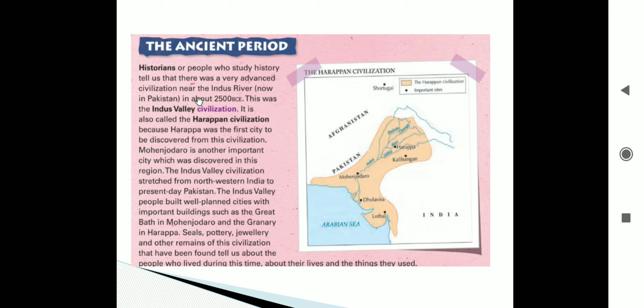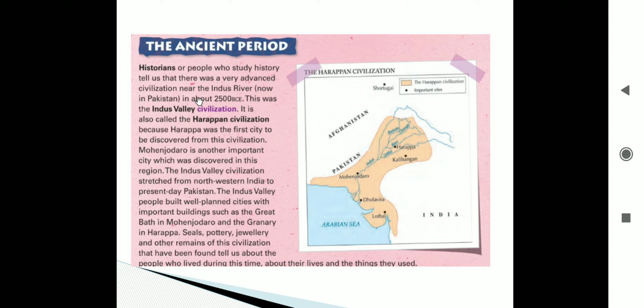The Indus Valley people built well planned cities with important buildings such as the Great Bath in Mohenjo-daro and the granary in Harappa.